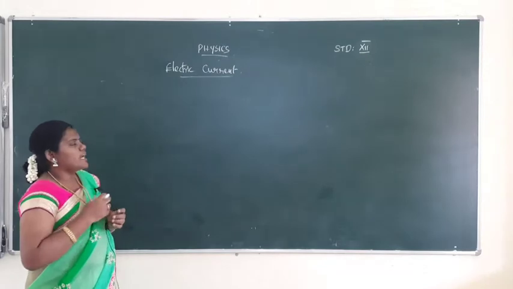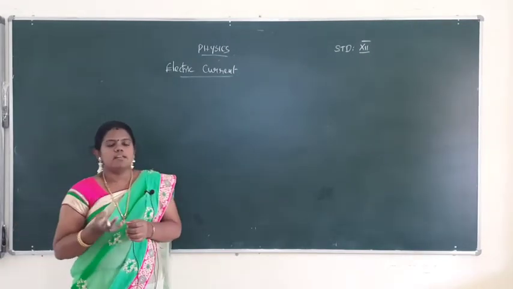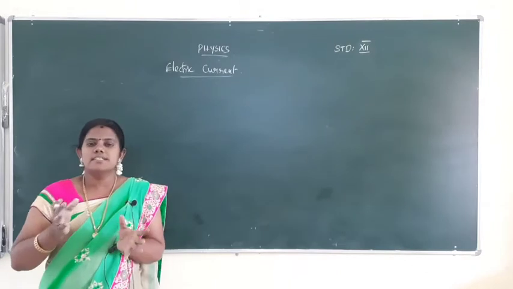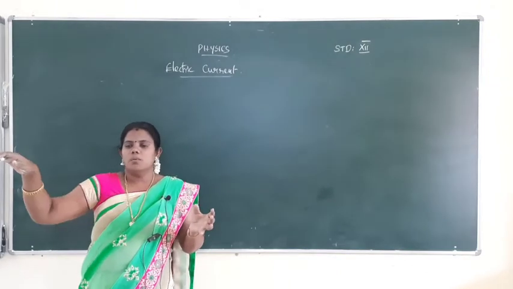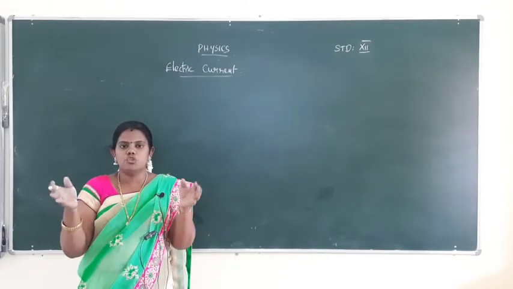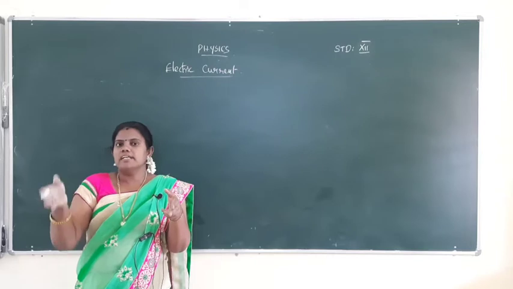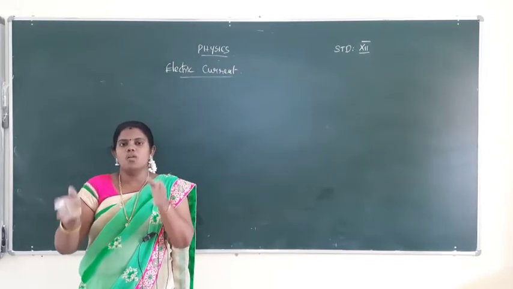Now the term voltage. Voltage is the potential difference between one point and another point. Take one conductor, and the current flows from one point to another point. You choose two points, and calculate the current at the first point and at the second point. The difference between the two points that you analyze is called potential difference, that is called voltage.